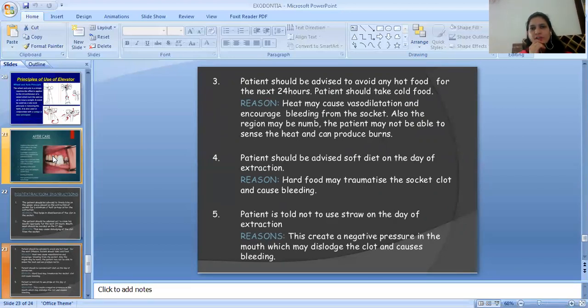Reason being the heat may cause the vasodilatation and encourage bleeding from the socket. Also, the region may be numb. The patient may not be able to sense the heat and can produce burns. Fourth one, the patient should be advised soft diet on the day of extraction. The reason being the hard food may traumatize the socket clot and cause bleeding. Fifth, the patient is told not to use straw on the day of extraction. The reason being this create a negative pressure in the mouth which may dislodge the clot and cause bleeding.